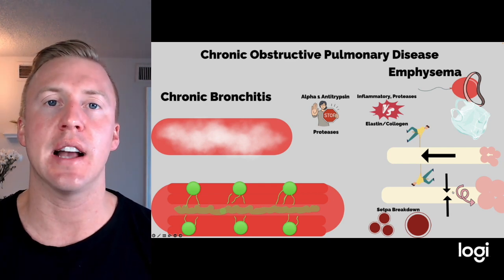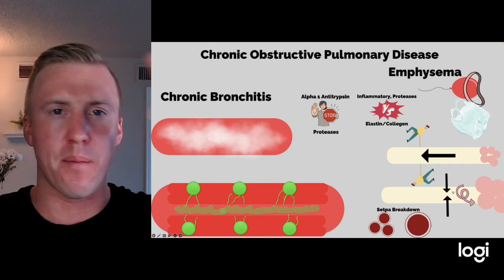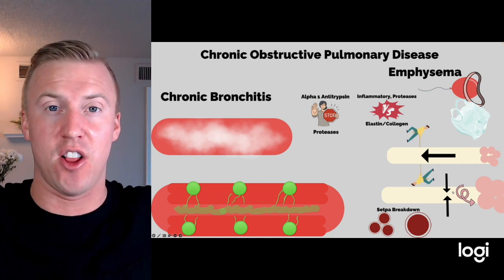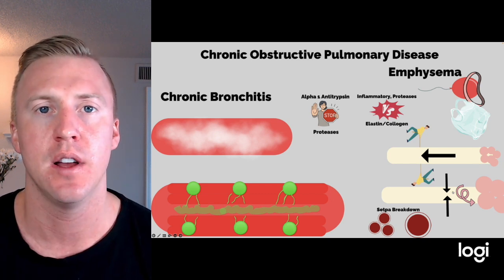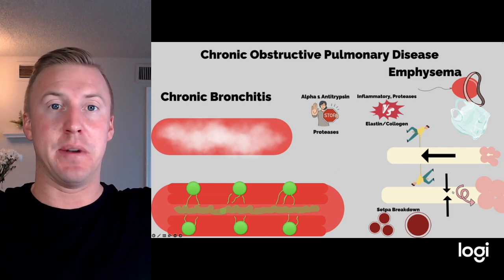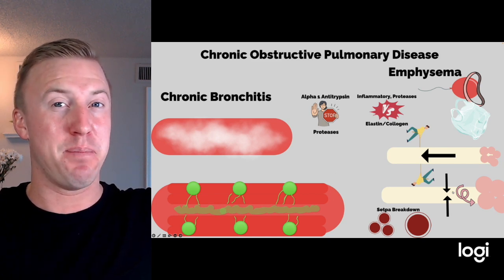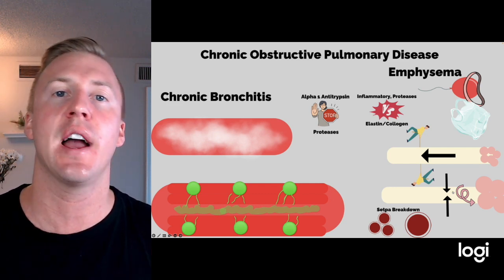When we lose that elastin, two things happen. One, the alveoli can get way bigger because now there's no rubber band around it, so it can get very, very large. And we also lose that nice snap back ability to push air back out. So as the air comes in, the alveoli says, yes, I'll take all that air, but now I'm stuck like this big balloon and I can't push air back out that well. So we start to get this hyperinflation of the alveoli and the lungs.